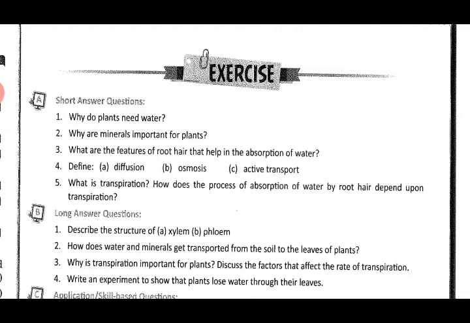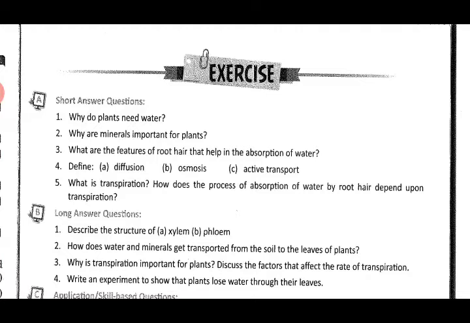Next you have the phloem, page number 8, figure 1.4. You have to write about the elements of phloem as well, that is the sieve tubes, companion cells, phloem fibers and phloem parenchyma. Page number 8. Then question number 2, how does water and mineral get transported from the soil to the leaves of the plant?